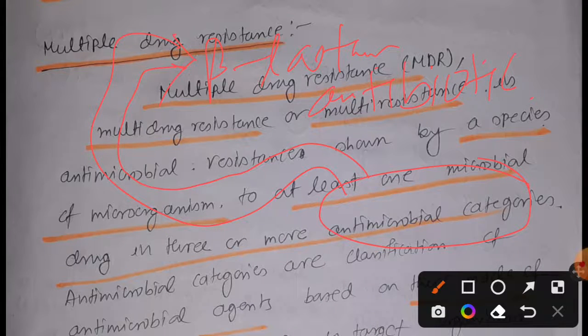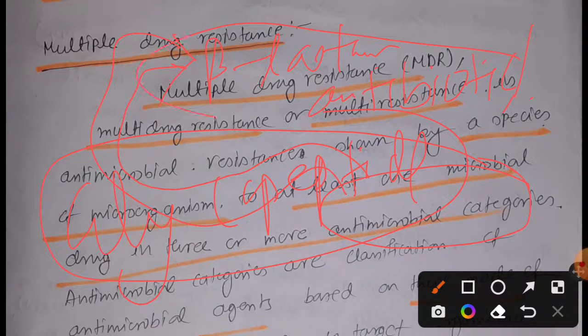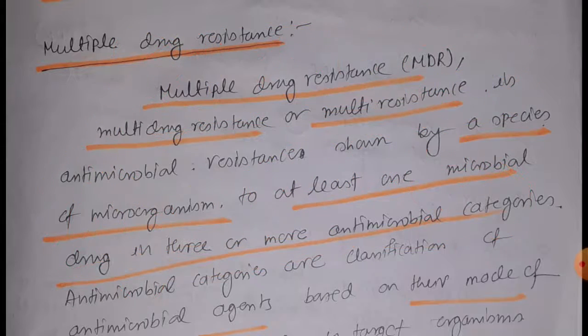Another type we discussed was glycopeptides, for example vancomycin. Those glycopeptides and beta lactam antibiotics are names of antimicrobial categories, and the antibiotics under them are called antimicrobial drugs. That means antimicrobial categories are the term used for the classification of antimicrobial drugs.